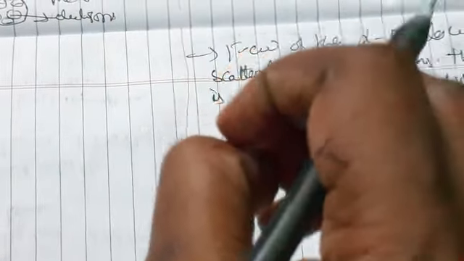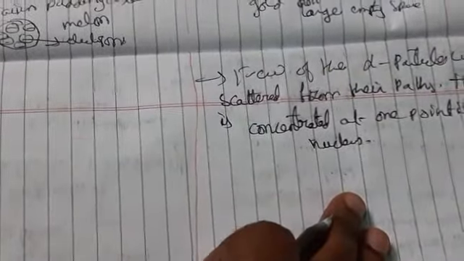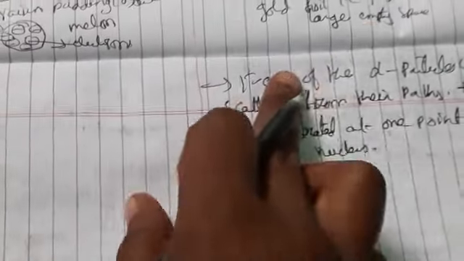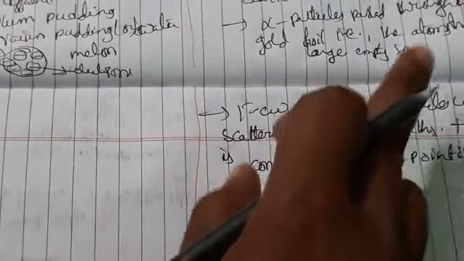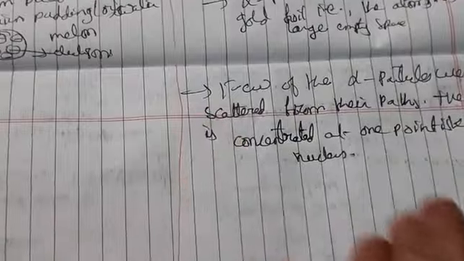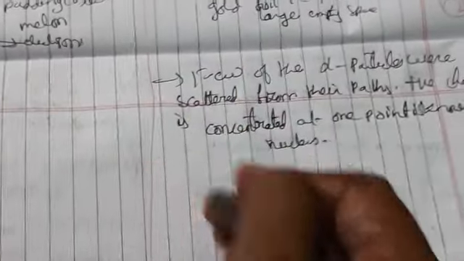So here let us see the Rutherford scattering experiment. When a beam of alpha particles is shot at a thin gold foil, most of the alpha particles pass through without much effect, and also some are deflected. How are they deflecting? Let us see.